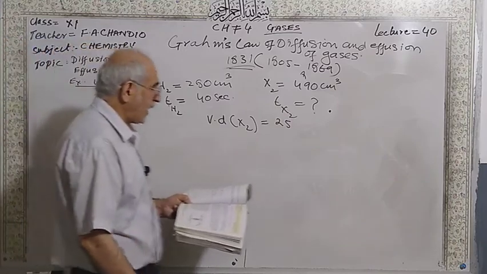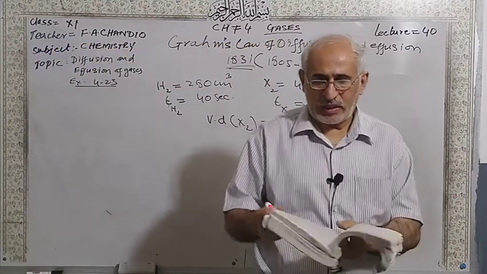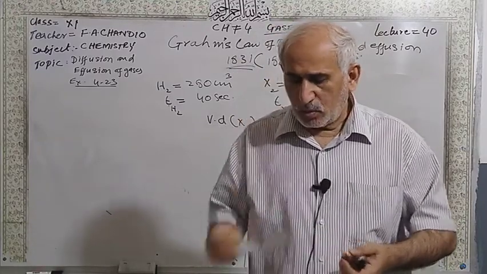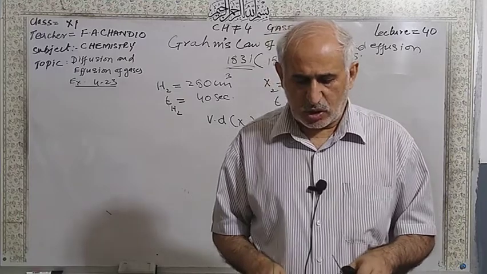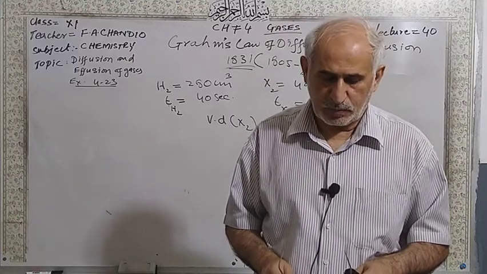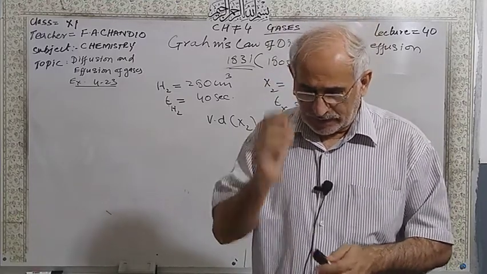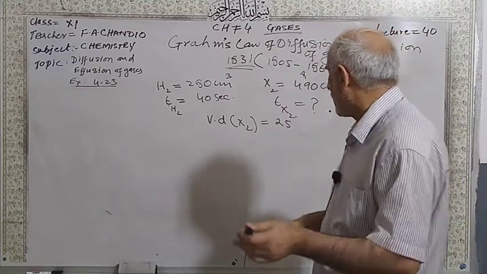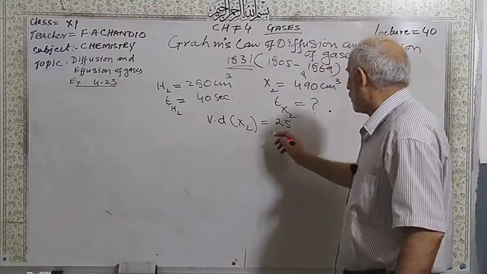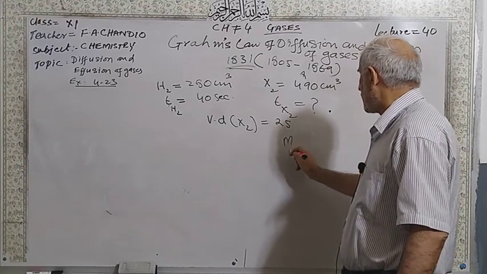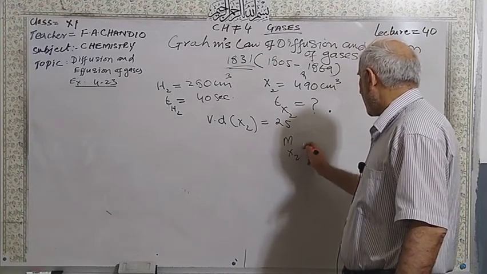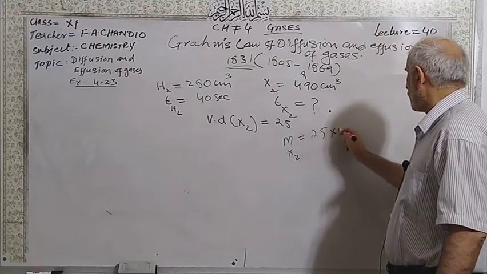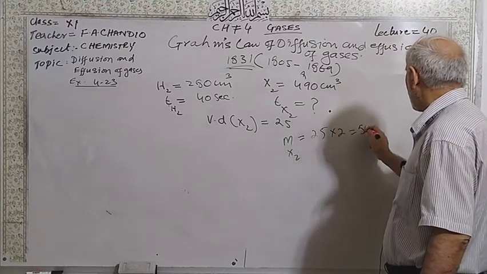So by using the vapor density, this is a hint, you can calculate the molar mass of the gas. Molar mass of hydrogen is 2. So the molar mass of X gas will be vapor density multiplied by 2, you will get 50.